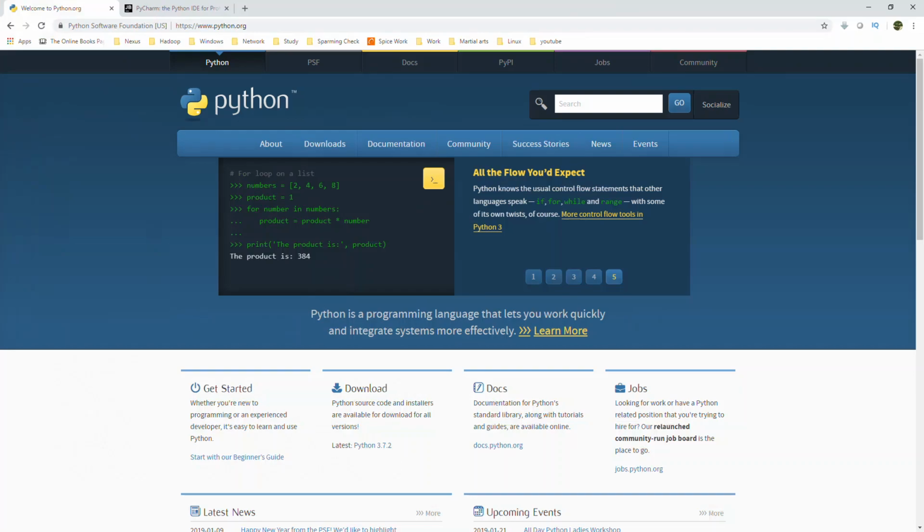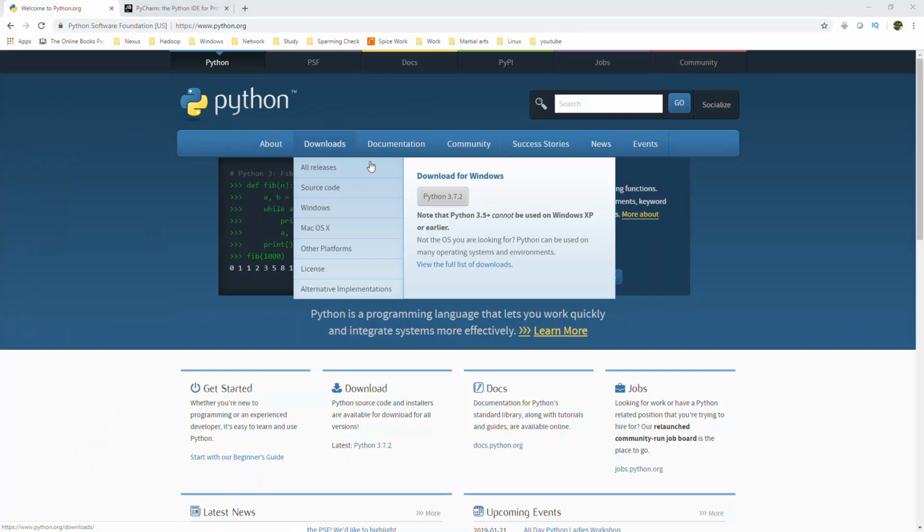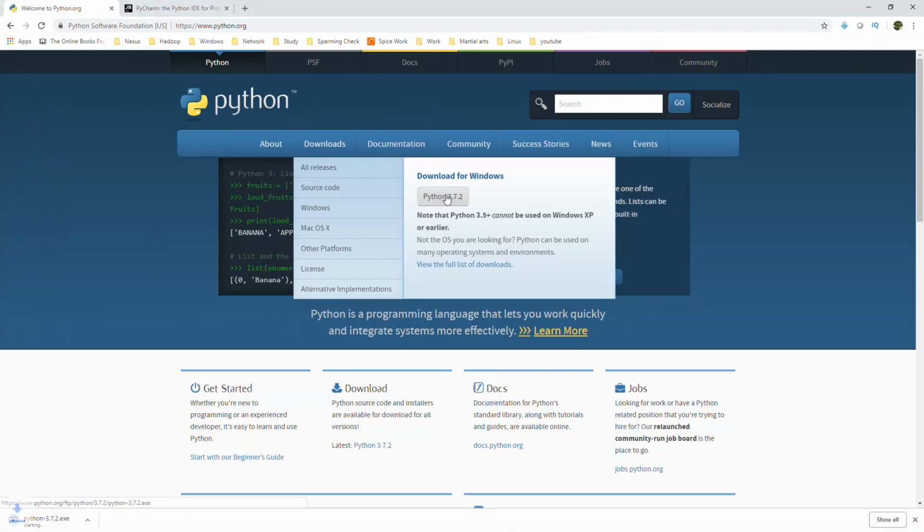www.python.org. From there, go to downloads and you will see the latest version, which is 3.7.2, is available for download. The website will recognize which operating system you are using, so you don't have to worry about selecting Windows specifically anywhere.